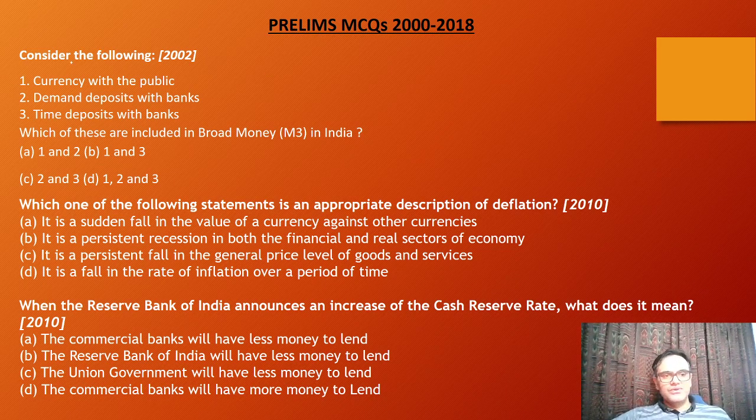Okay. So what all are the components of broad money? So all these three are the components. So the answer is D. Very factual kind of question. We have already discussed M0, M1, M2, M3, M4. That's where the question comes from.